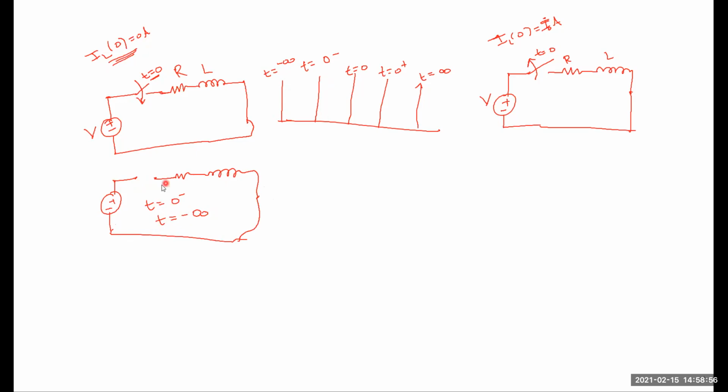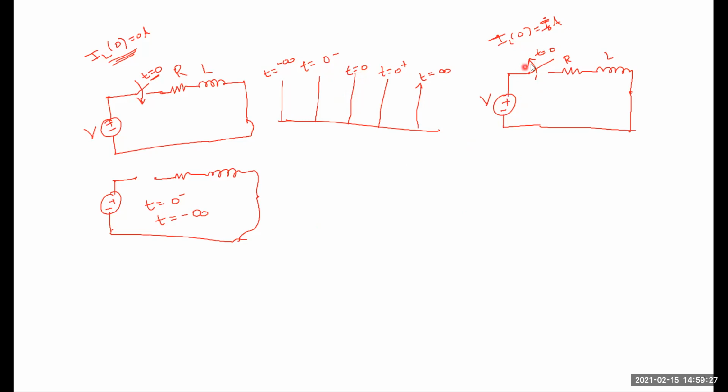This is the position of the switch, and these initial conditions are indicated like this. So at t is equal to 0 minus, what is the position of this switch here? It is closed. At t is equal to 0 the switch is open, meaning the switch is acting as an open circuit. At t is equal to 0 minus it is acting as closed, and only then is it possible to open at t is equal to 0.